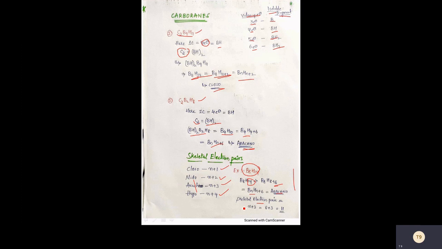So for arachno, if you calculate the skeletal electron pair, it is n+3. Here n is the number of boron atoms. The number of boron atoms is 8, so 8 plus 3 equals 11. So this is the skeletal electron pair for the given formula of a borane. In this way, you calculate the skeletal electron pair and classify the boranes. Thank you.